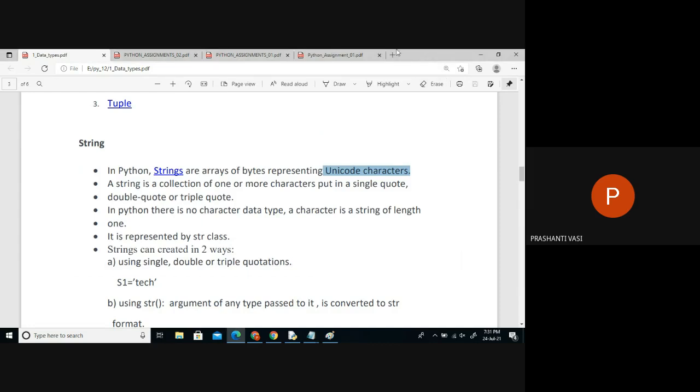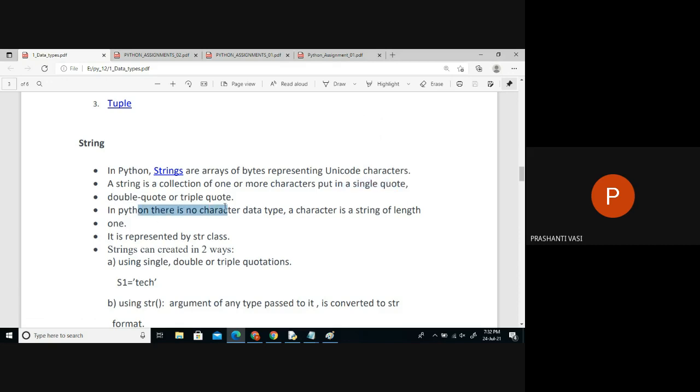If you want to learn about that, I'll send you some links to learn about the different Unicode systems. Okay, so a Unicode system is nothing but a collection of letters, various letter combinations, saved in different systems, like numeric systems. Like in chemistry we have some kind of chemical system, same way in computers we have character sets, Unicode character sets. So it always represents them in the Unicode character sets. A string is nothing but a collection of one or more characters found in one of these Unicode systems, and it is always represented in either single, double or triple quotes, but single is preferred basically.